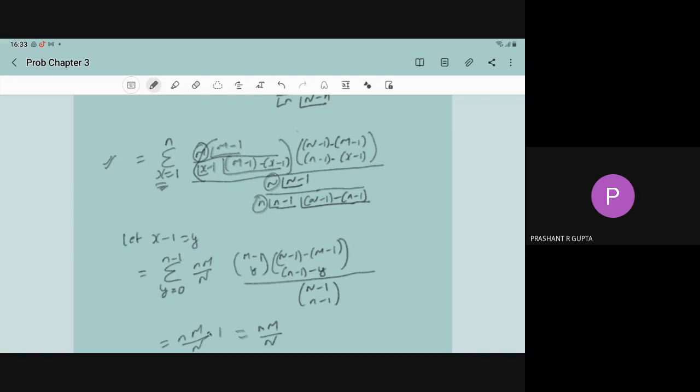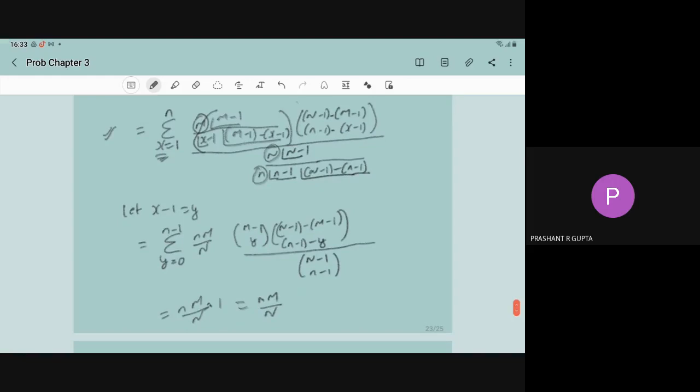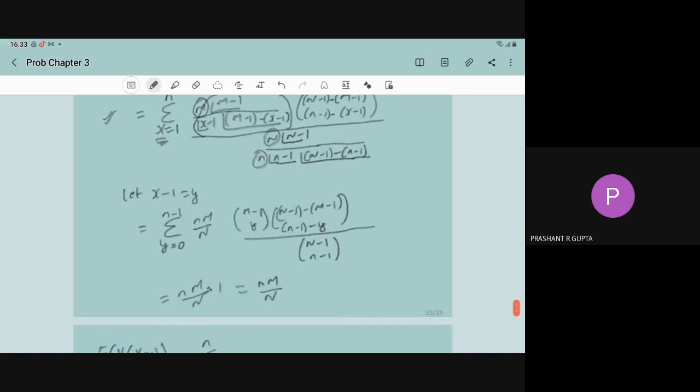So (m minus 1) choose y, (n minus 1 minus m minus 1) choose (n minus 1 minus y), divided by (n minus 1) choose (n minus 1). If you take n m upon n outside, this summation is nothing but the sum of the PDF, right? So that is equal to 1. So here it will become n m upon n.